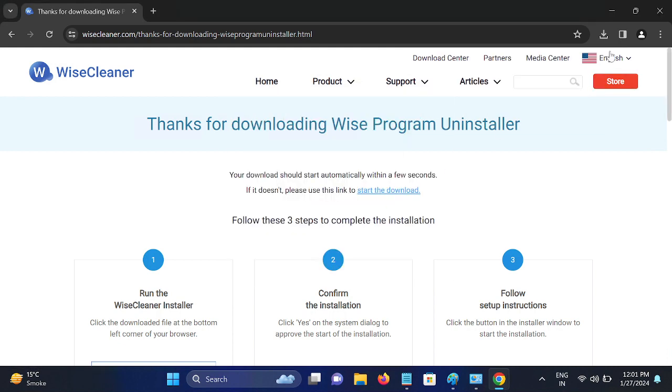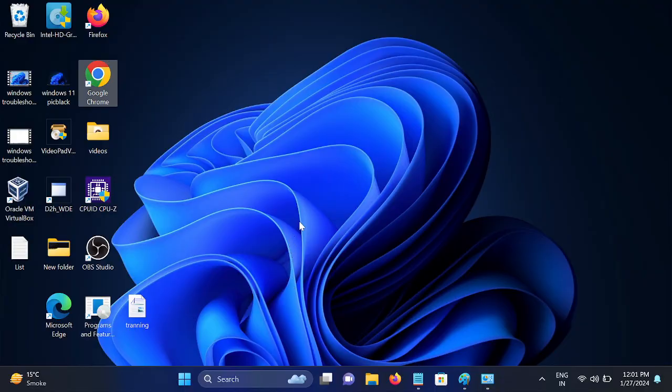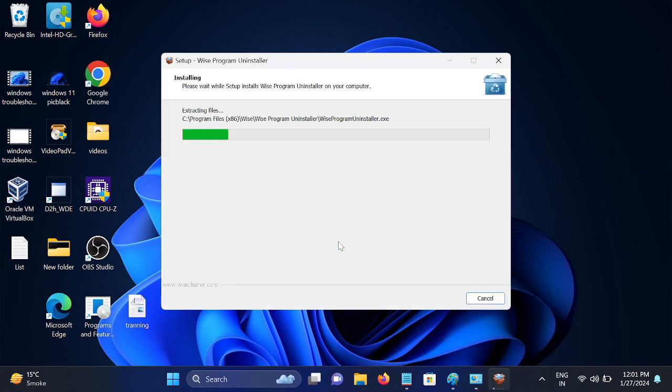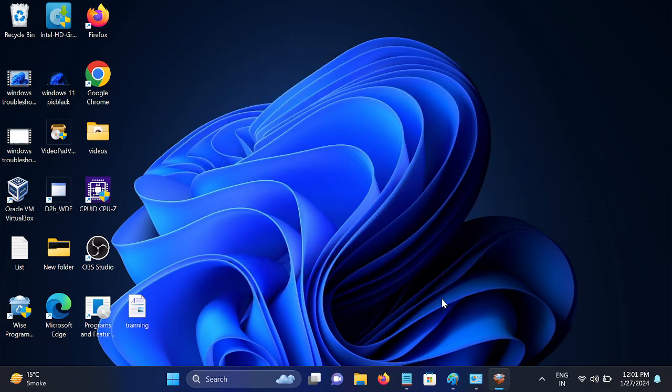Just click on run, click on yes. Here we go. Click on install. This will delete all the path of that program. Launch Wise Uninstaller. Click on finish.